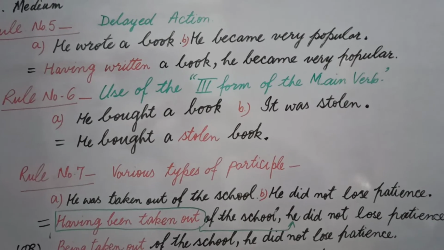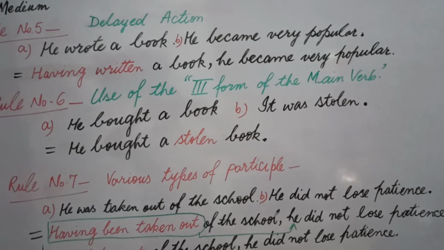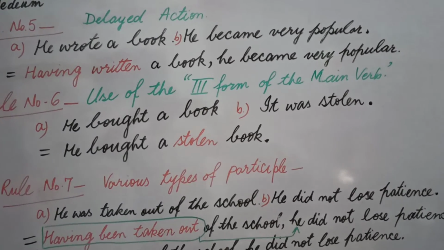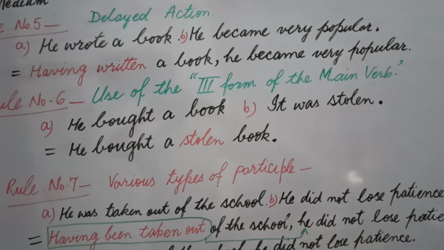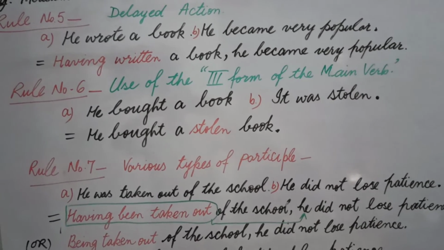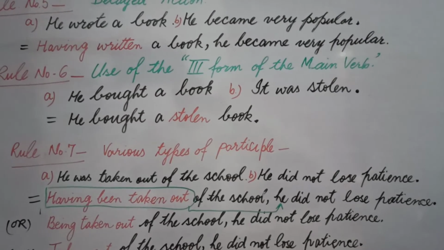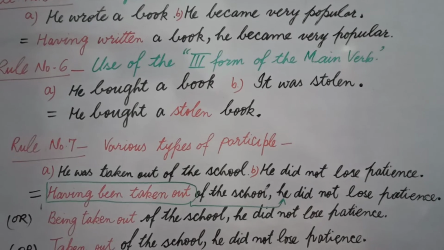You came to know how a third form of verb acts as an adjective and says something special about a noun or pronoun. In this way, our answer is he bought a stolen book. Let's begin rule number 7. In rule number 7, we apply so many rules of participles.